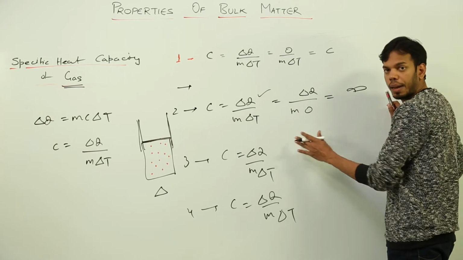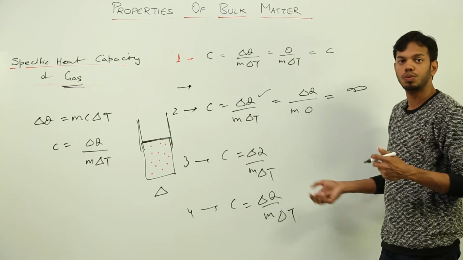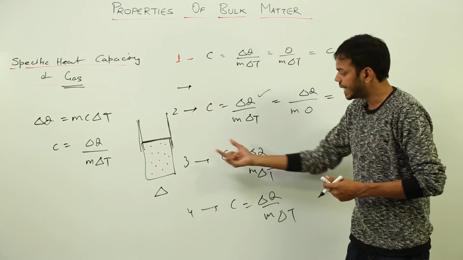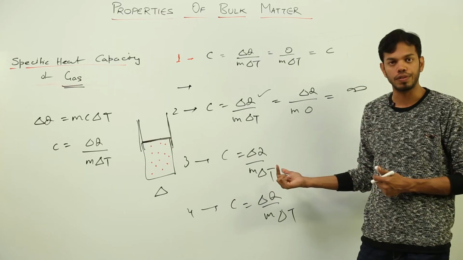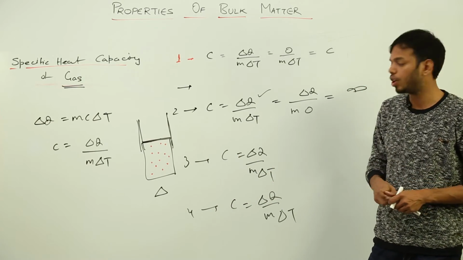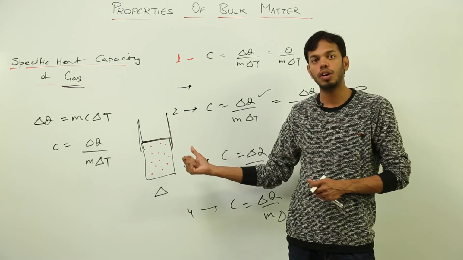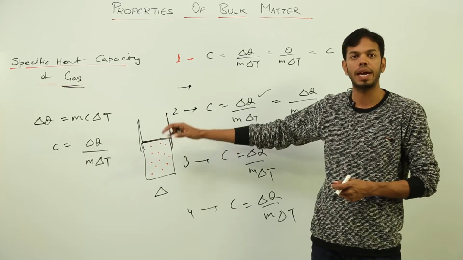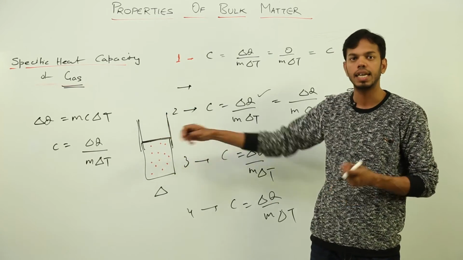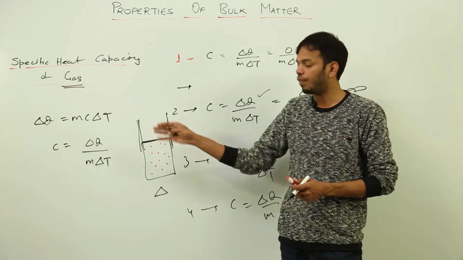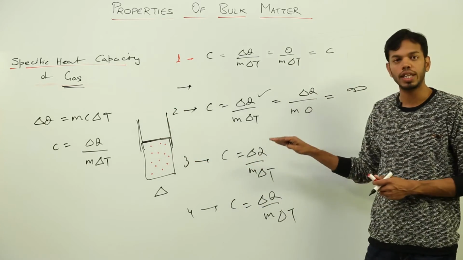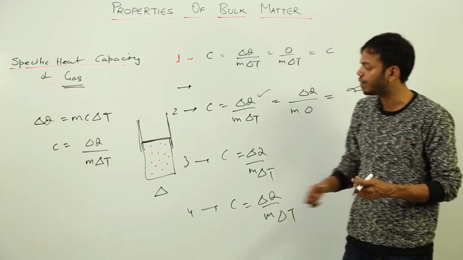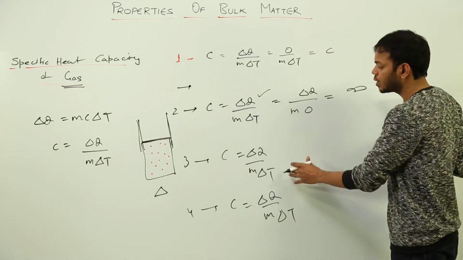Change in heat is there, but definitely the change in temperature would be large, because when gas is expanding, heat is being given, delta T is going to be positive, right? How can I say that delta Q is going to be positive? Because the temperature change on account of what? Expansion. Let's say, okay, if you're getting confused with this, we can change this thing to compression. Let's say we are compressing the gas at a very slow pace. What will happen? While compressing, the change in heat is not that much as compared to the change in temperature, because the temperature of gas will increase because of the compression. So what will happen? Delta T is going to be positive.